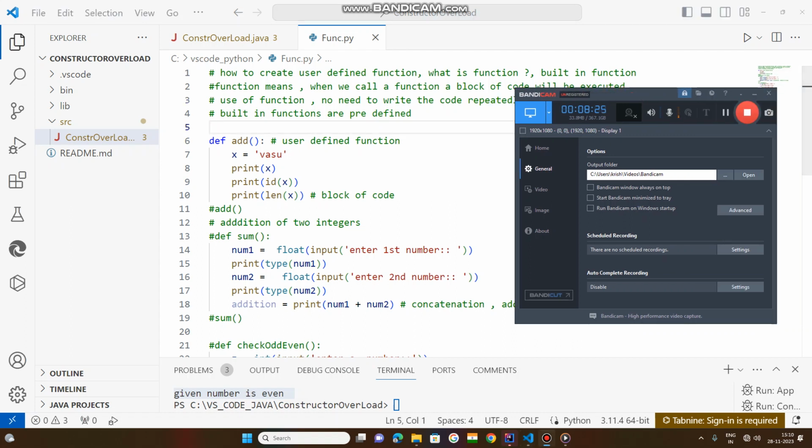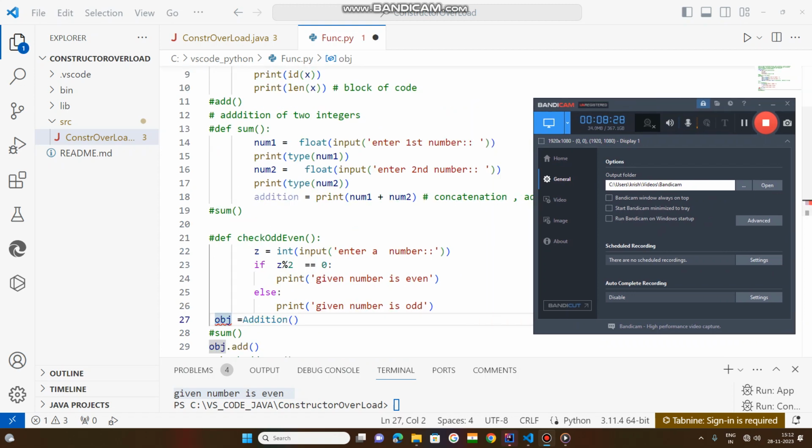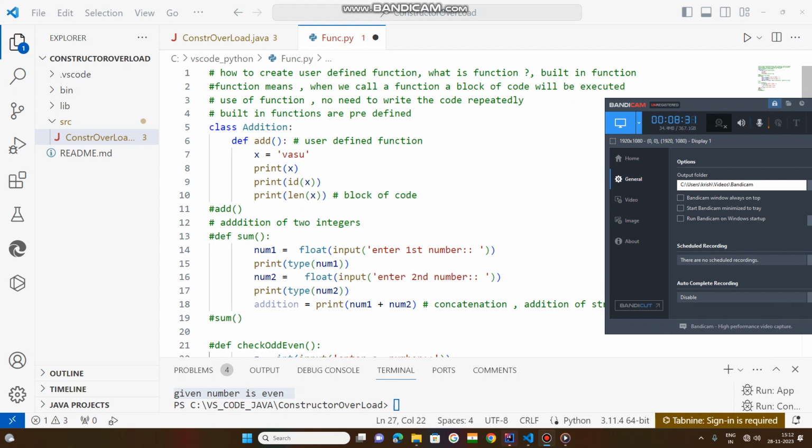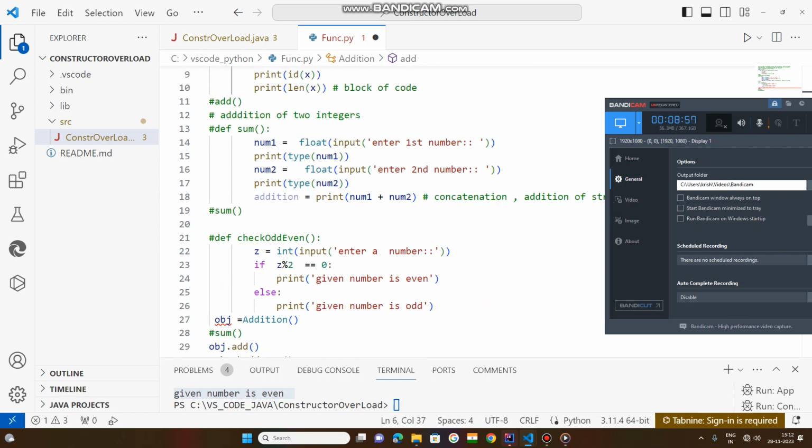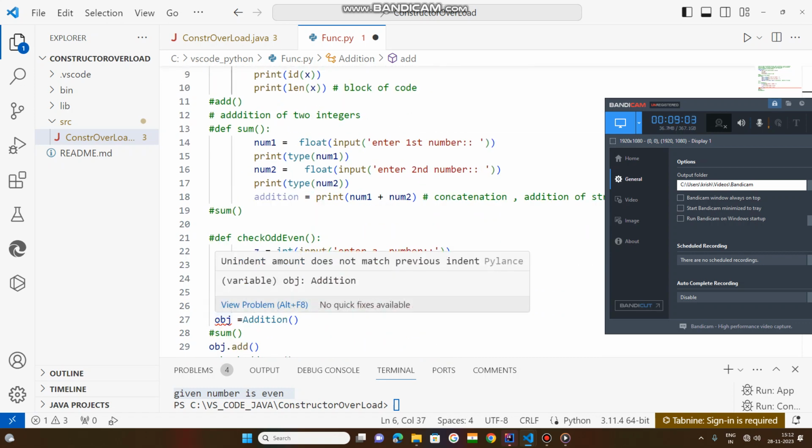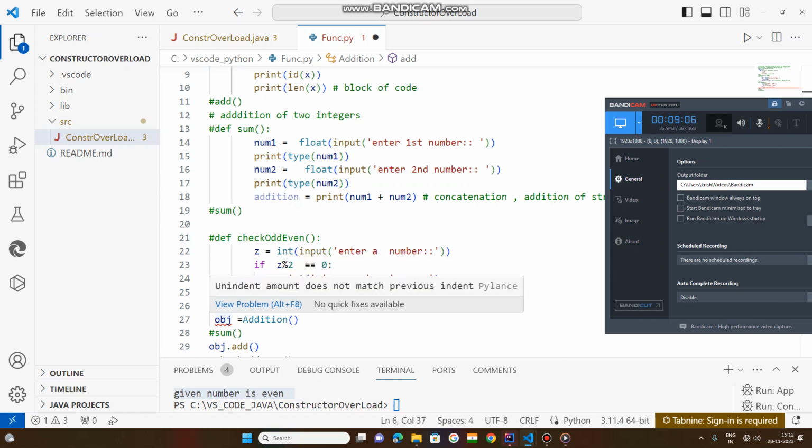Now try to understand that. Whenever this total code is kept under a class named Addition, the add function has this much code, and this function is part of the class Addition. Now this will be called a user defined method. To call this method, you need to create an object. The object can have any name you want.